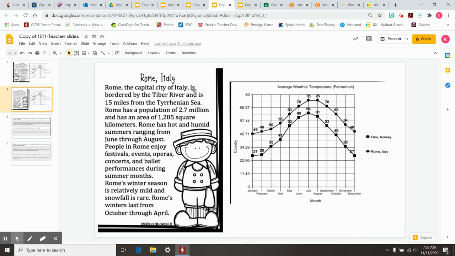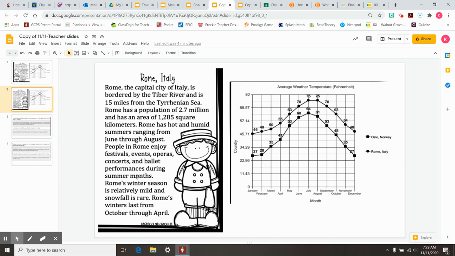Rome, the capital city of Italy, is bordered by the Tiber River and is 15 miles from the Tyrrhenian Sea. Rome has a population of 2.7 million and has an area of 1,285 square kilometers. Rome has hot and humid summers ranging from June through August. People in Rome enjoy festivals, events, operas, concerts, and ballet performances during those summer months. Rome's winter season is relatively mild and snowfall is rare. Rome's winters last from October through April.